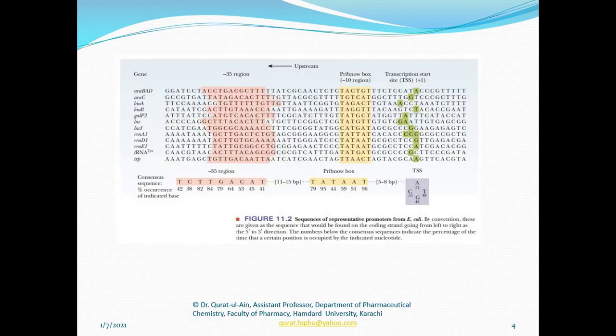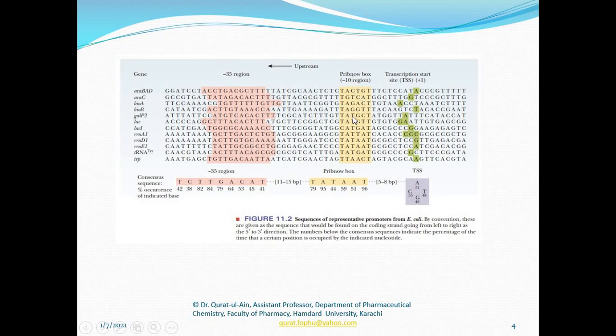So what are these Pribnow boxes? The Pribnow box is a special sequence. These are consensus sequences. What are consensus sequences? Consensus sequences are those sequences that repeat multiple times in the gene, the genome, or the DNA.